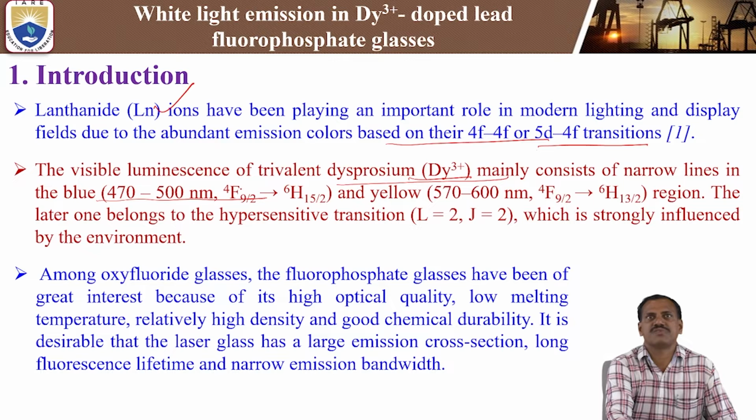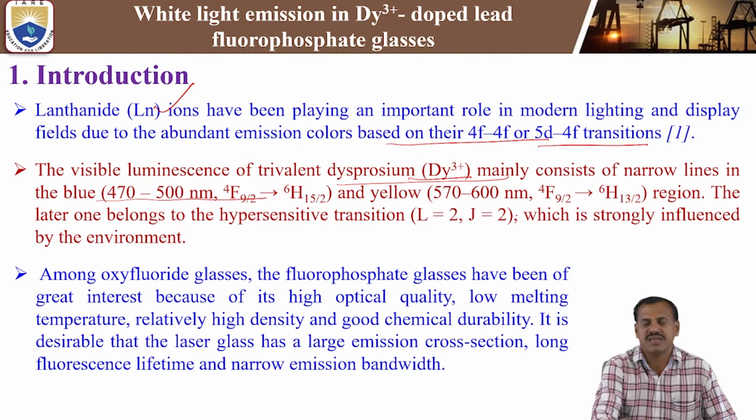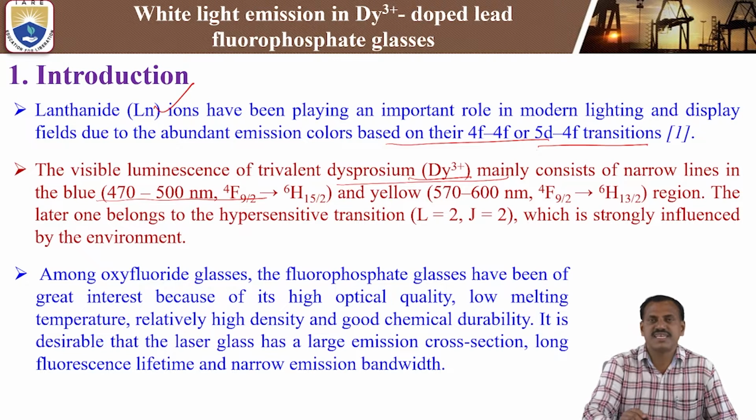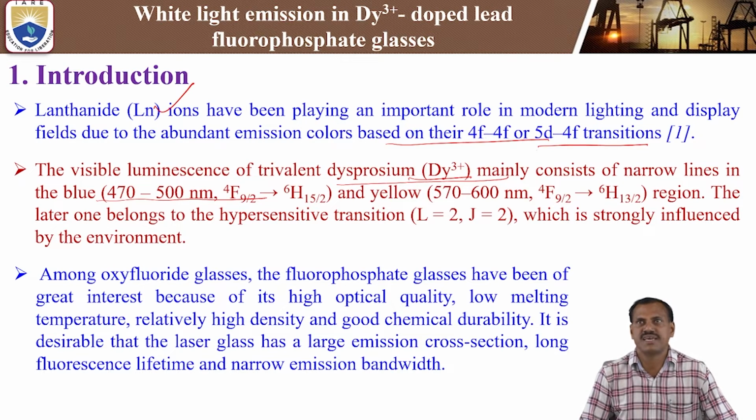The yellow region, from 570 nanometer to 600 nanometer, belongs to the transition from the excited level 4F 9/2 to the ground state level 6H 13/2. These are the important emission transitions in the visible luminescence of the trivalent dysprosium ion, mainly blue emission as well as yellow emission. These are the strong emissions in dysprosium 3+ ions.